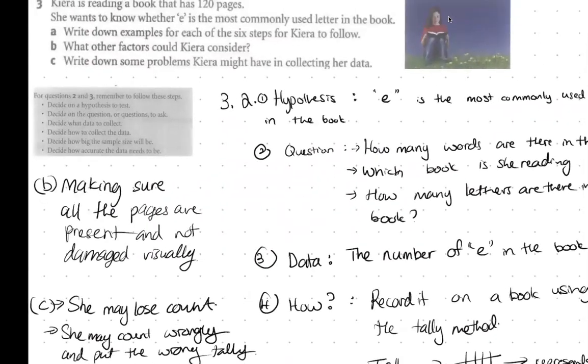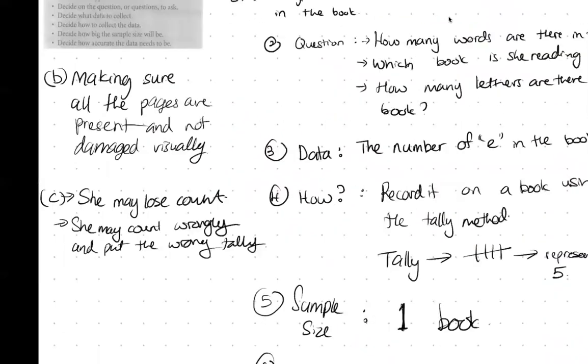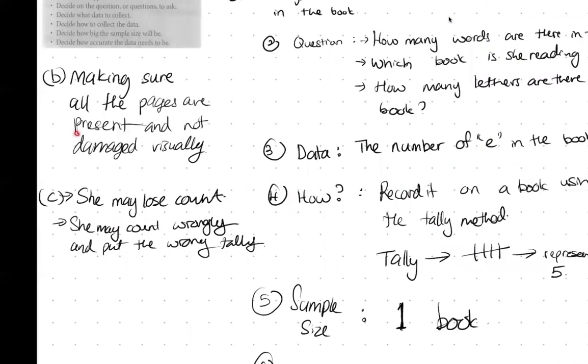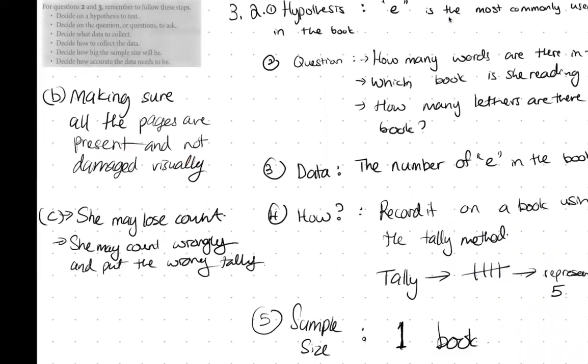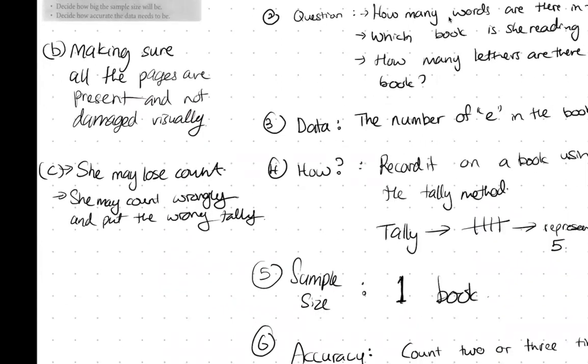Okay, what other factors could Kira consider? We have to make sure that all the pages in the book are present and that they're not damaged visually. It means that they're not blurred out, or maybe damaged due to, like, water spilled on it. And then the last one is what are the problems? She might lose count, or she might count wrongly. Okay, it means whenever she used the tally method, she counted 1, 2, 3, 4, 5, and then she did a 1, 2, 3, 4, which got 1. So that is why you need to make it more accurate by repeating the process.